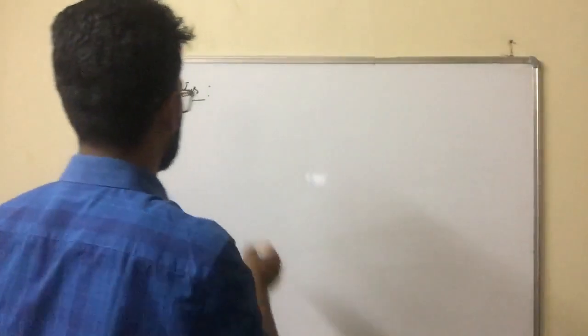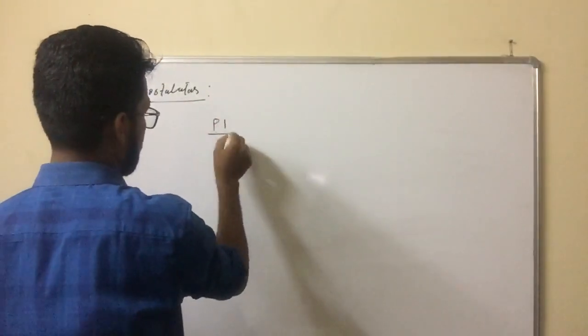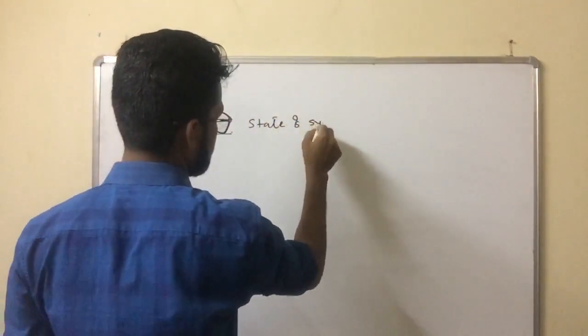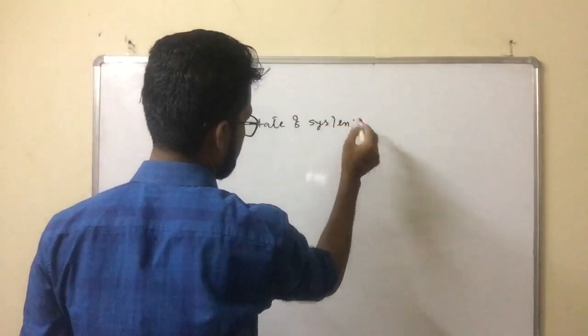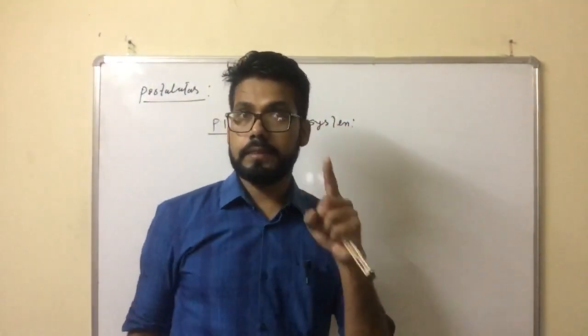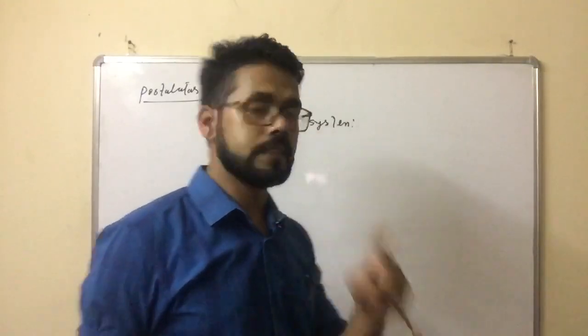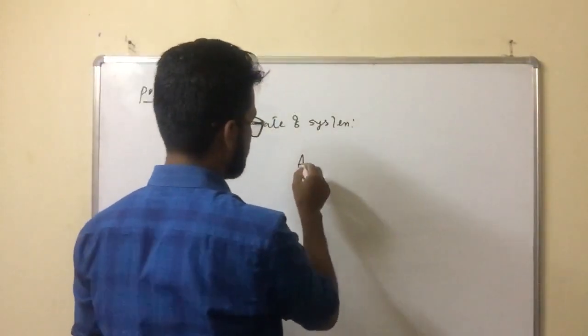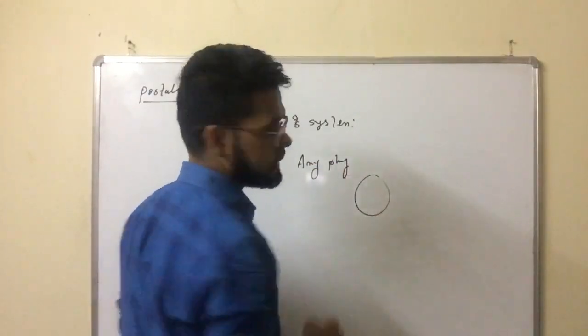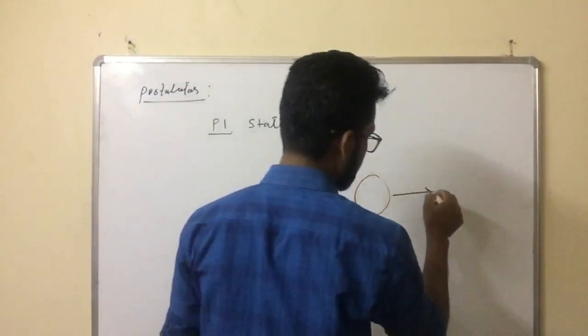First, Postulate 1: state of a system. The first postulate tells that any physical system is represented by a wave function.